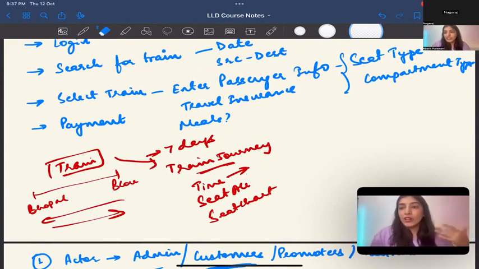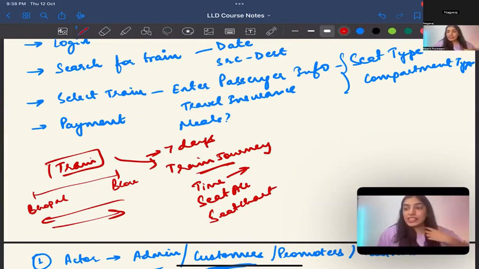Seeing the status of the train, whether it is late or not, is the responsibility of another system. There is Rail Yatri and others that do that. You can say that IRCTC is focused only on booking. Yes, that is correct. But still, even in booking, the seat allotment is different, right? The seat chart is different.